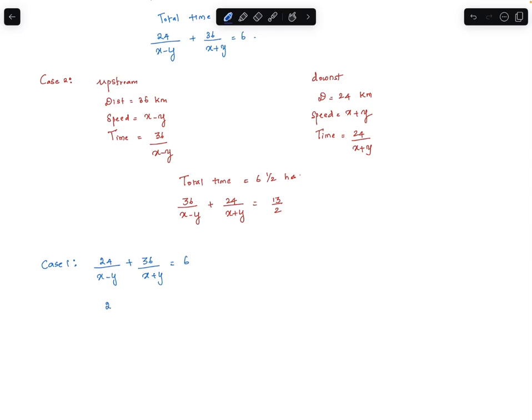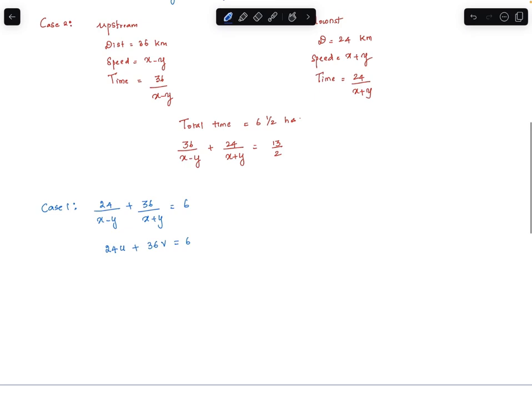Let's replace 1 by x minus y with u and 1 by x plus y with v, so 24u plus 36v is equal to 6. Dividing this equation by 6, we get 4u plus 6v is equal to 1. So this is a reduced first equation.